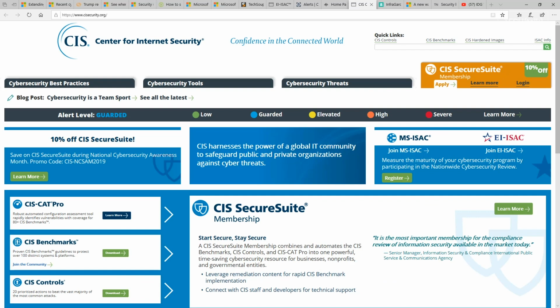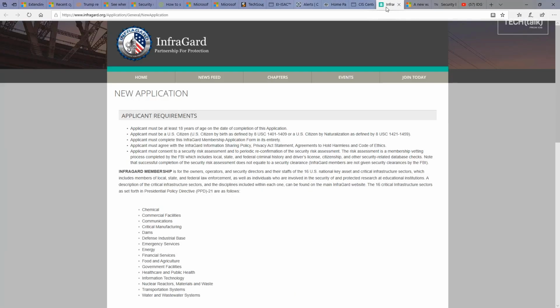If you need actionable guidance on hardening Windows operating systems, the Center for Internet Security provides checklists and benchmark settings for workstations, servers, and cloud implementations. If you work for an industry that's seen as critical infrastructure, you can sign up for InfraGard, a private-public partnership with the FBI to share information.